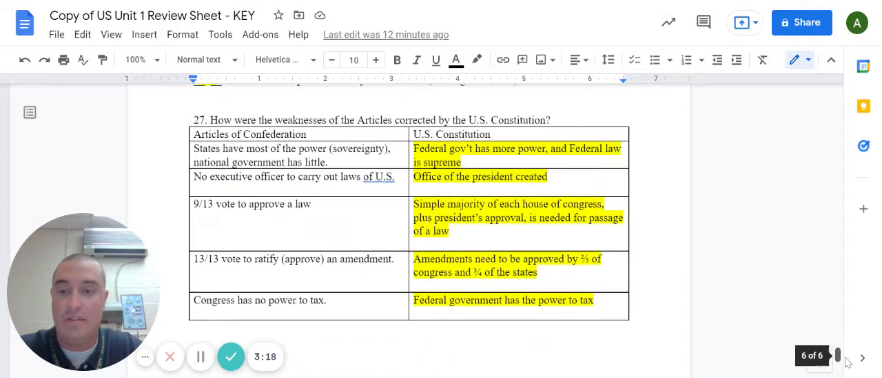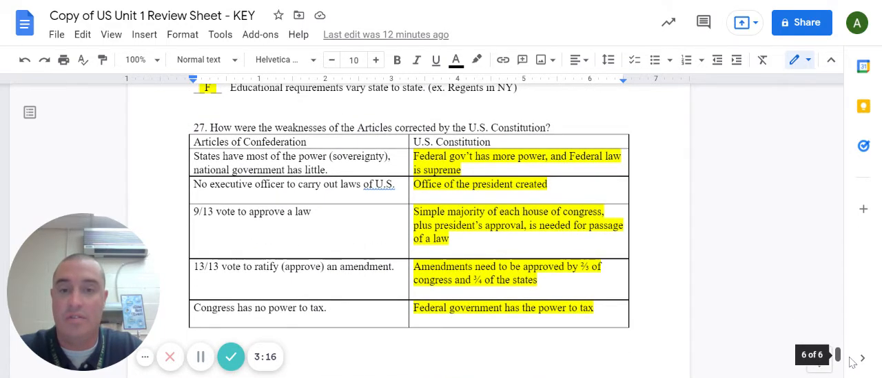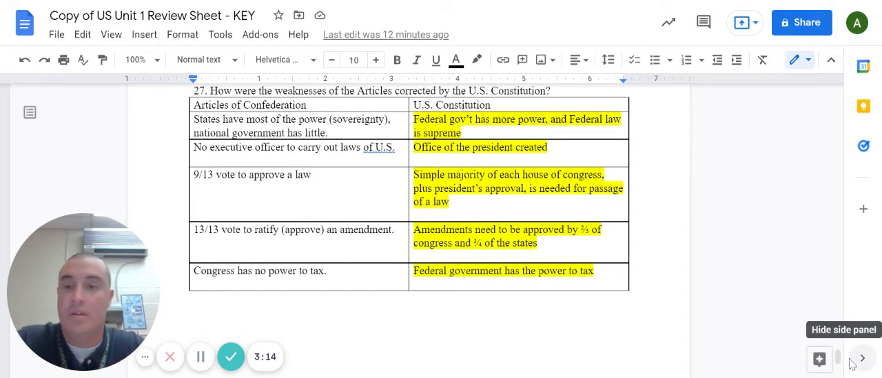Finally, question 27. How are some of the weaknesses of the Articles corrected by the U.S. Constitution? So under the Articles, states had most of the power and the national government had very little. In the Constitution, the federal government has more power and federal law is supreme. Under the Articles, there was no executive officer to carry out laws of the United States. So under the Constitution, we create the office of the president.